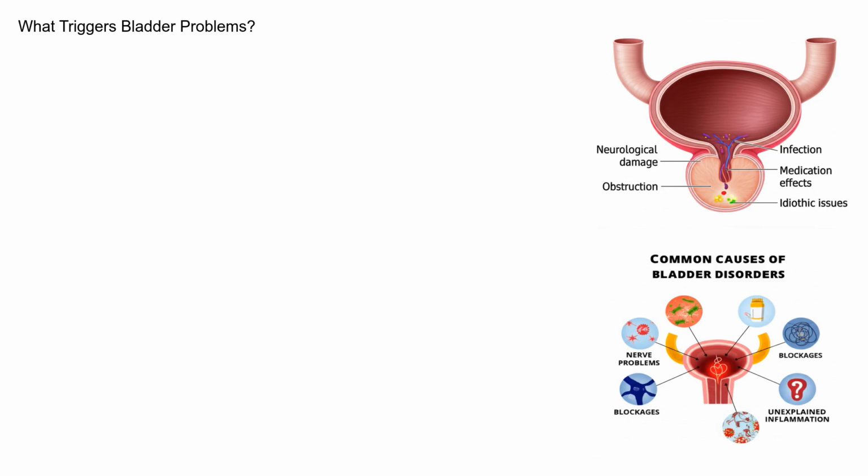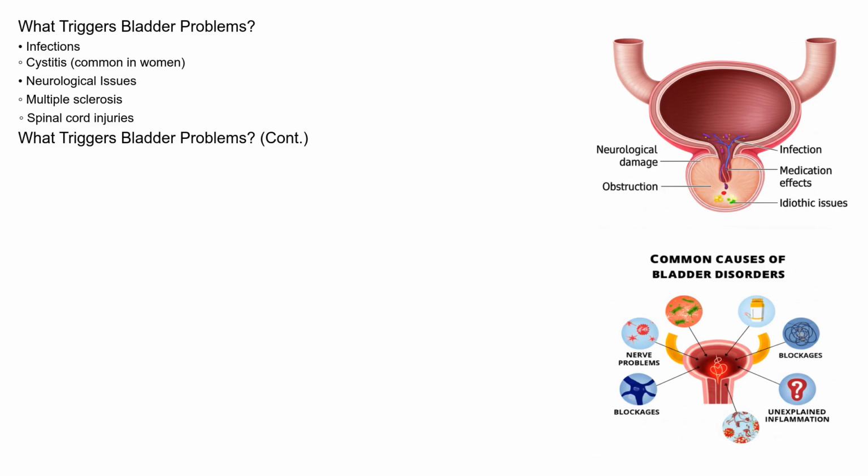So, what triggers these bladder problems? The causes are varied and can stem from infections, such as cystitis, which is particularly common in women. Neurological issues like multiple sclerosis or spinal cord injuries can disrupt the bladder's ability to function correctly. Obstructions, like an enlarged prostate in men, can block urine flow and lead to bladder dysfunction. Certain medications can also have side effects that impact bladder control. And sometimes, the exact cause remains elusive, falling under the category of idiopathic bladder disorders.